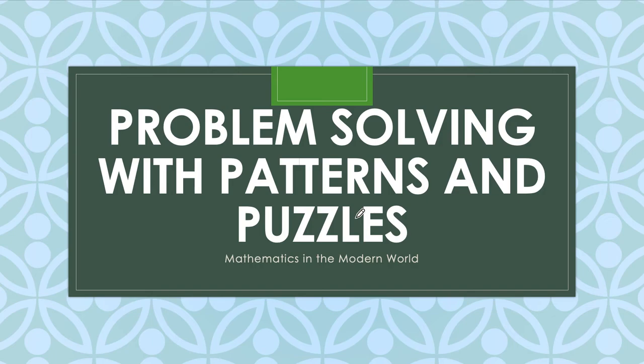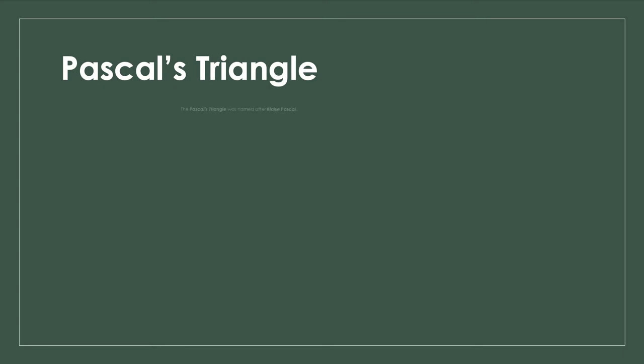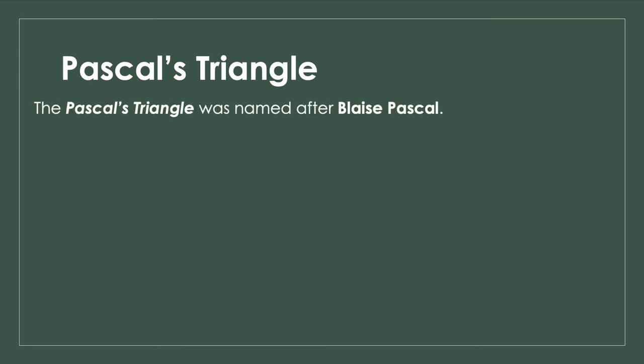So we're going to explore another pattern offered to us by Blaise Pascal. This is what we call Pascal's triangle. Pascal's triangle is named after Blaise Pascal, who was a physicist and a mathematician. In the world of physics, I believe he is credited as the first one to create a calculator, the Pascaline. His name is also found in a unit of measure, I believe the unit of pressure, the pascal. And he's also known in the field of mathematics.